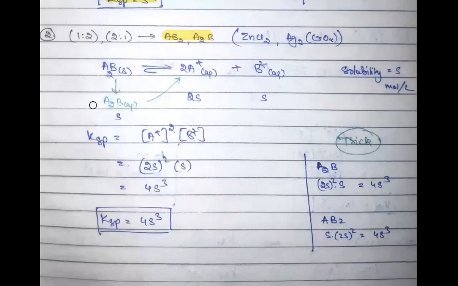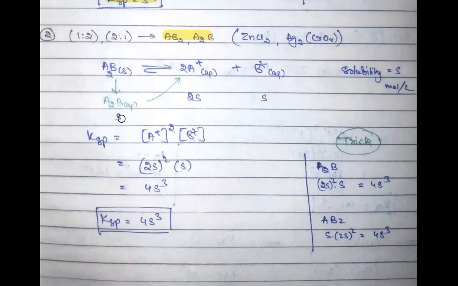Some of it will be dissolved, and that dissolved part only is going to give the dissociated ions. Let's say the solubility is S, so this is the concentration of salt which is being dissolved. We can see that 1 mole of it gives 2 moles of A plus and 1 mole of B2 minus, right?